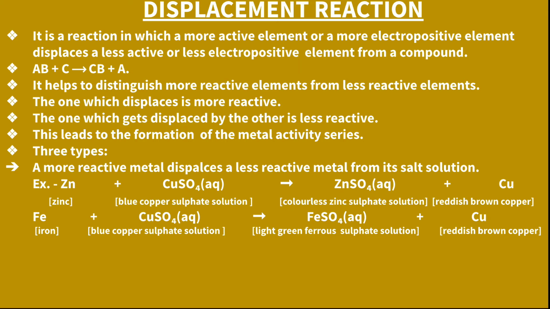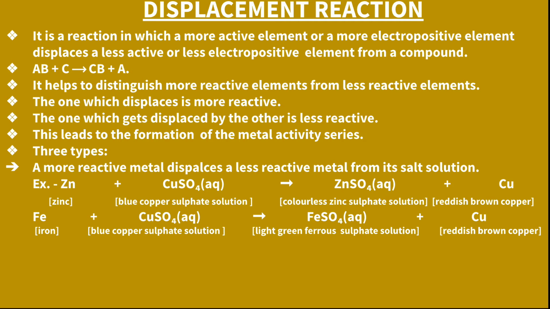Copper sulfate solution is blue, and zinc sulfate solution is colorless. So zinc displaces copper from the blue copper sulfate solution and changes the solution to colorless, and the reddish brown copper is separated out. Okay, again iron